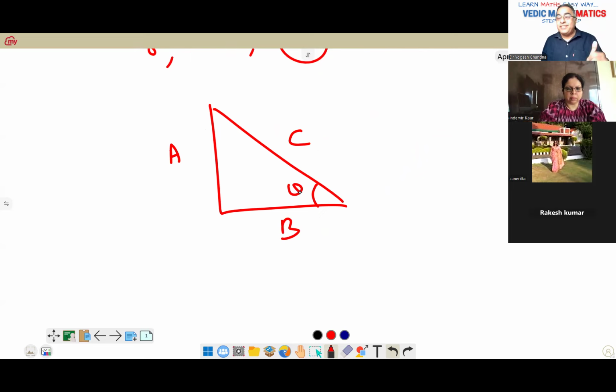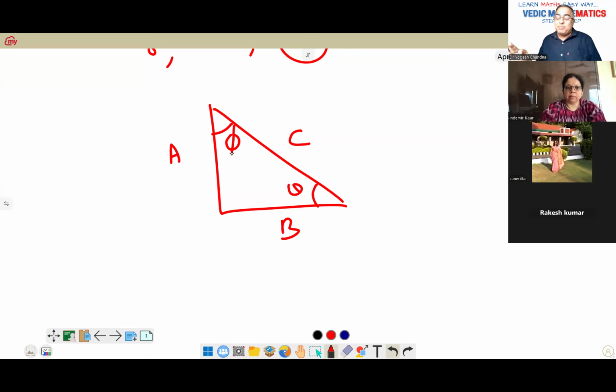So there are 4 different things. Maybe this angle too, but that is one and the same thing: if you know theta, you will know phi. So out of these 4, 2 will be given to you, and the rest 2 you have to find. That is all trigonometry.